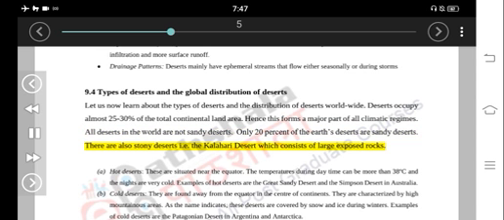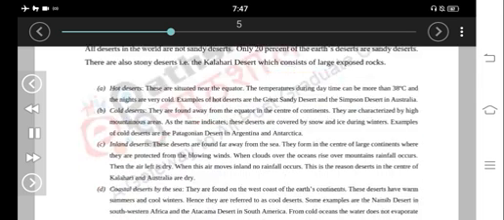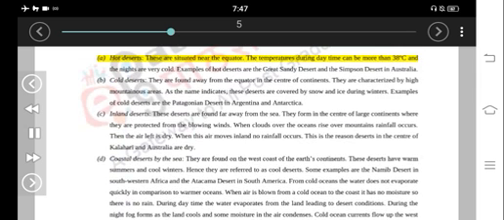There are also stony deserts, i.e. the Kalahari Desert, which consists of large exposed rocks. Hot deserts. These are situated near the equator. The temperatures during daytime can be more than 38 C and the nights are very cold. Examples of hot deserts are the Great Sandy Desert and the Simpson Desert in Australia.